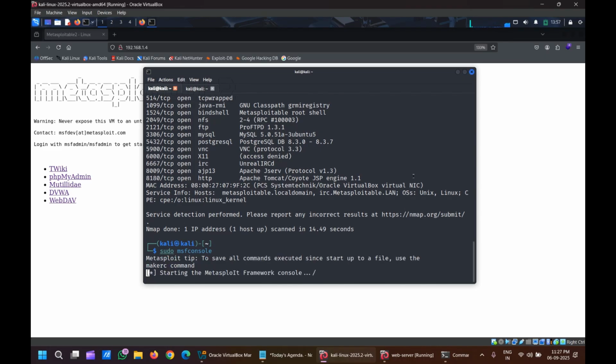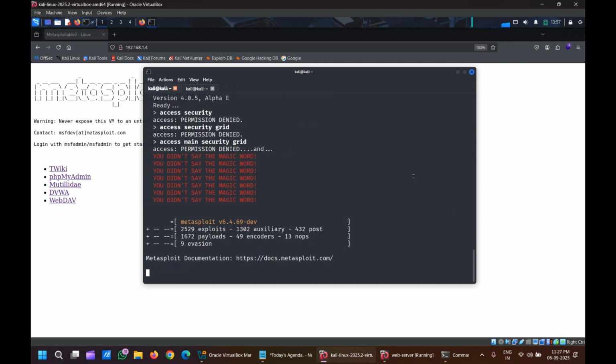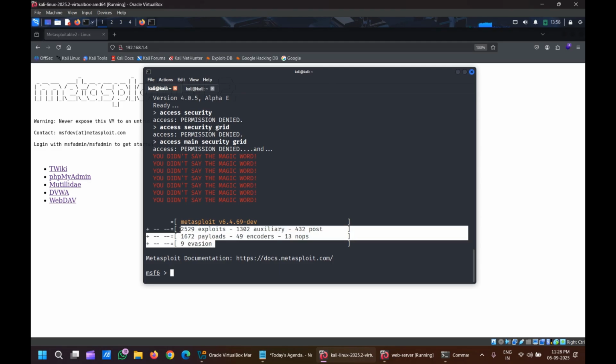It will take just a bit of time because it's a framework. It needs to load so many modules: exploits, auxiliaries, post modules. There are 2529 exploits, 1302 auxiliaries, 432 post, 167 payloads, encoders, nops, evasions. Right now, don't get confused. In an upcoming session, I'll show you what all these are and how we can take advantage of all these exploits, evasions, post and auxiliaries.